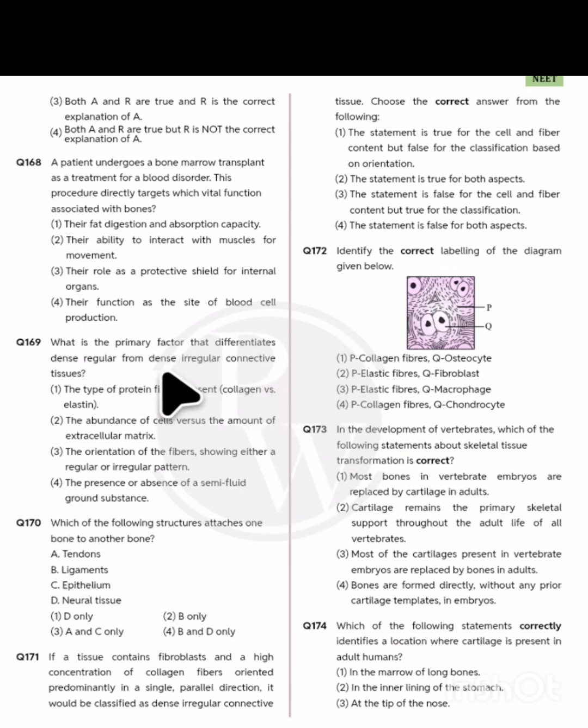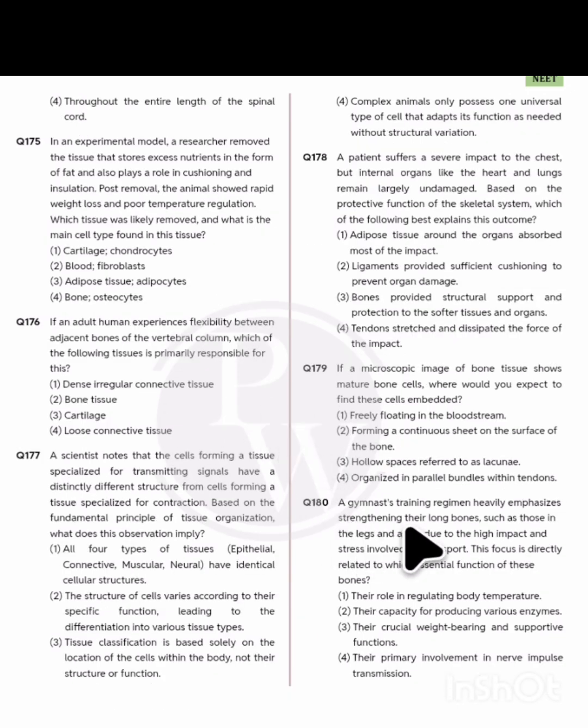169 here. What is the primary factor that differentiates dense regular from dense irregular connective tissue? Obviously, the orientation of the fibers, showing either a regular or irregular pattern. Option 3 is the correct statement. 180. A gymnast's training regimen heavily emphasizes stretching this. So obviously it will be a crucial weight bearing and supporting function. Correct statement.